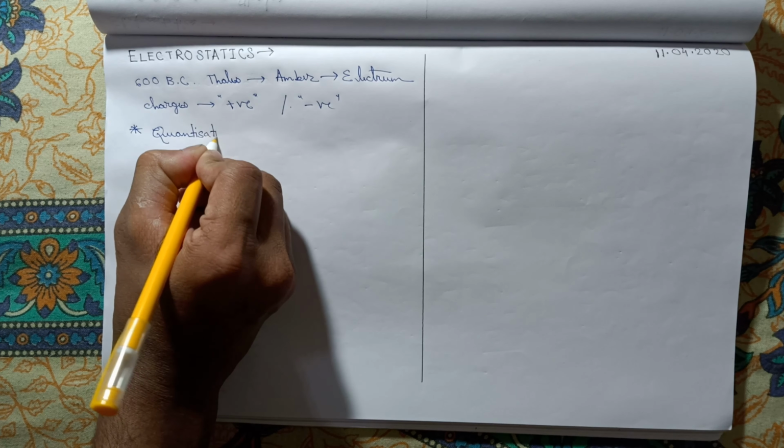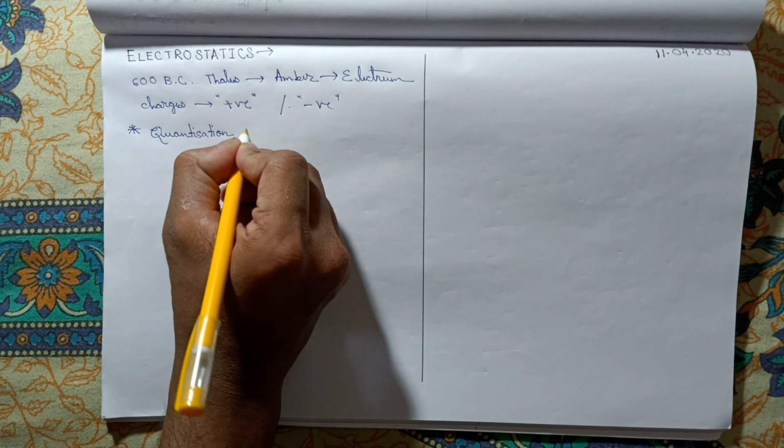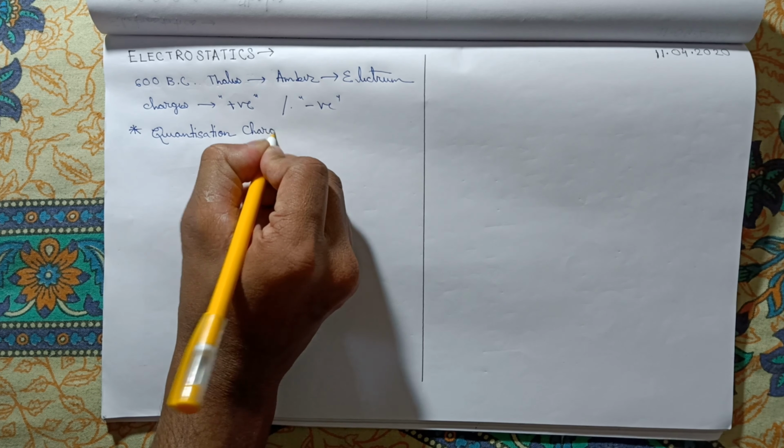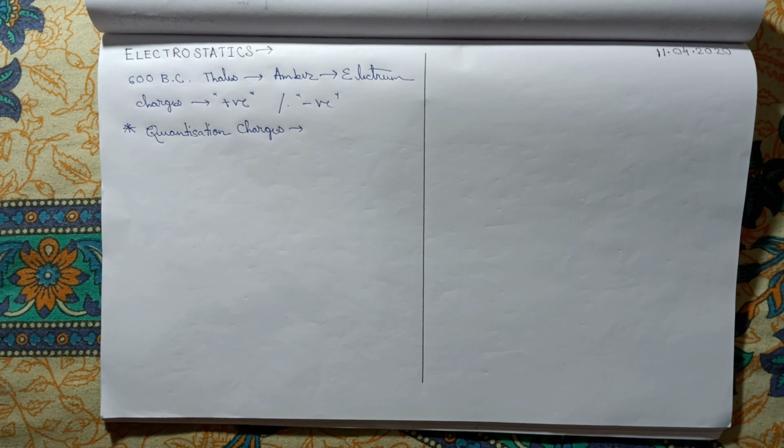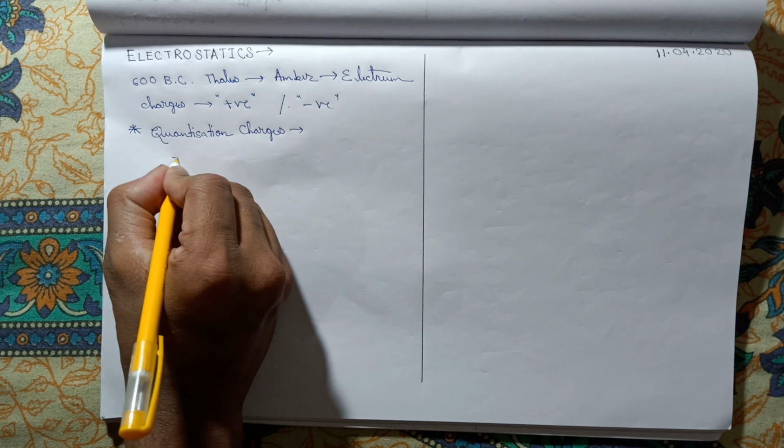Next comes the chapter quantization of charges. What is quantization of charges? It states that any existing charge in nature must be an integral multiple of the electronic charge e.